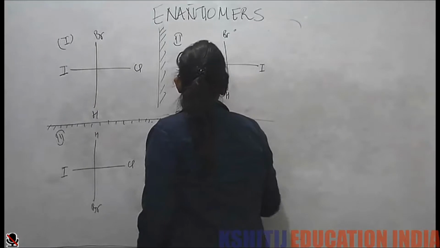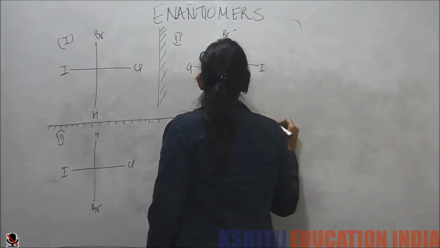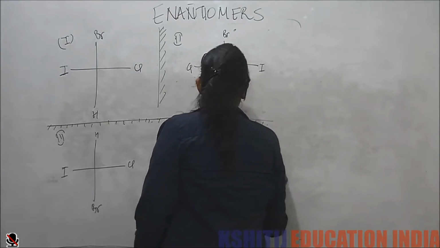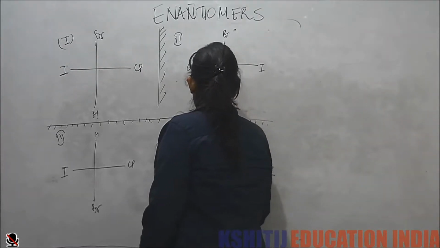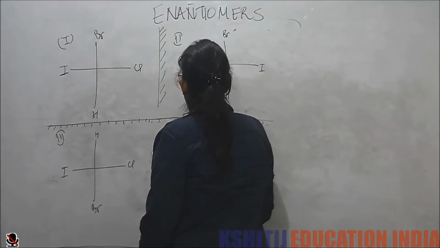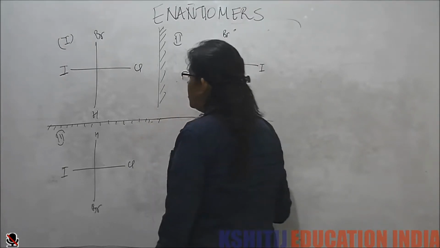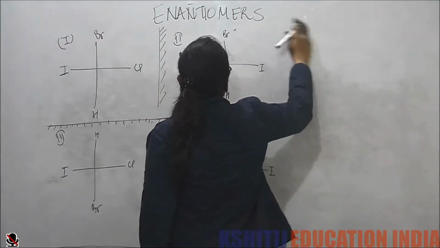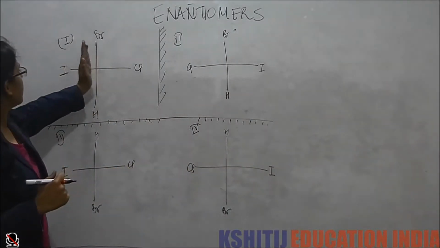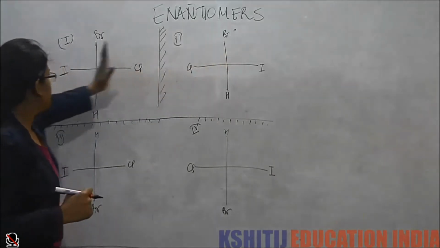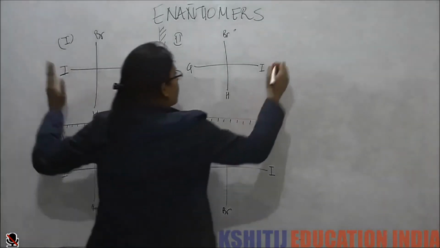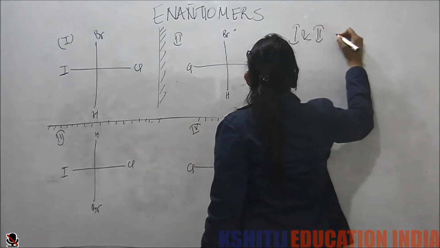Now I take a mirror image of this. What do I get? I get hydrogen, bromine, iodine. This is my fourth molecule. Okay. Now let's see what is the relation between these four molecules. Let's see the first one and the second one. These both are non-superimposable mirror images. That means first and second, they are enantiomers.